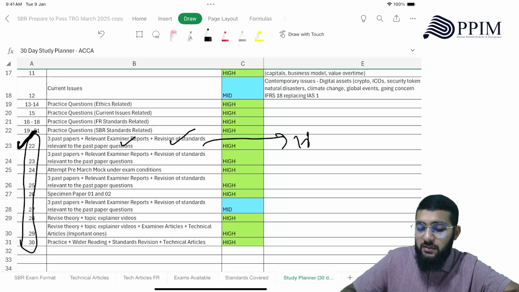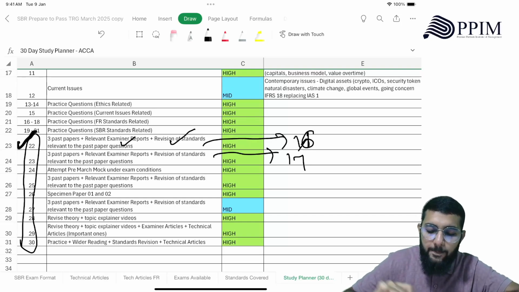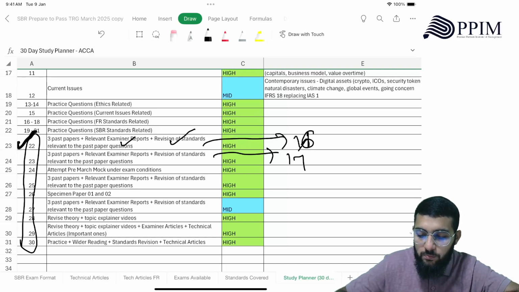So let's change this a little bit. Day 16, day 17, right? Then pre-March mock under exam conditions. If you feel that day 18 is too early for pre-March mock under exam conditions, you can push this below, right?